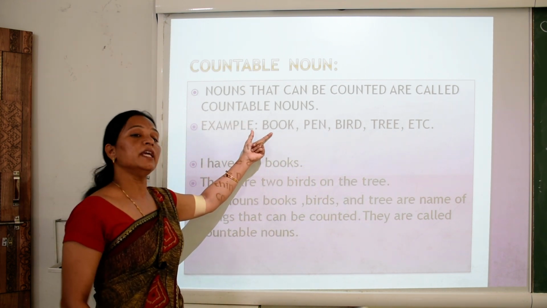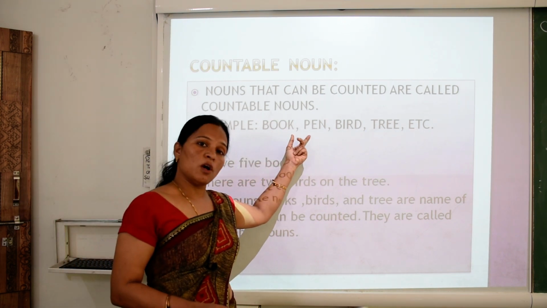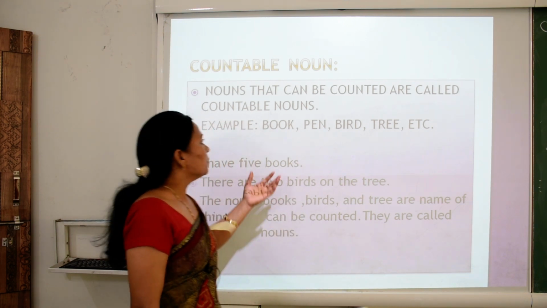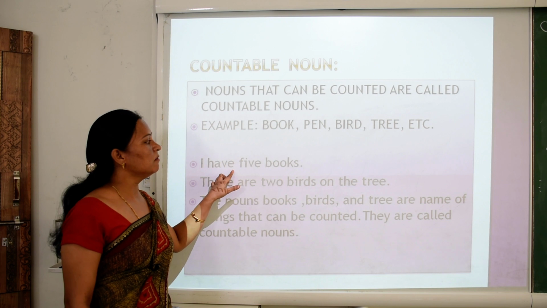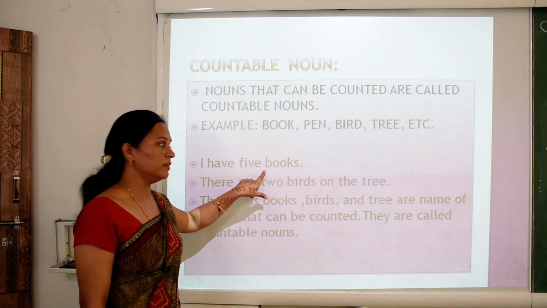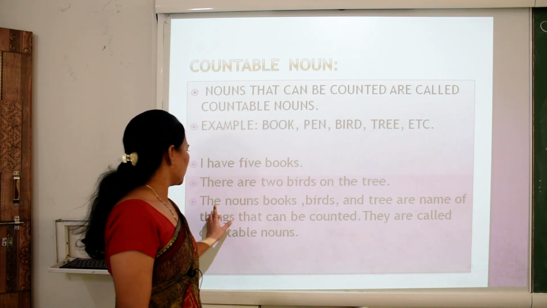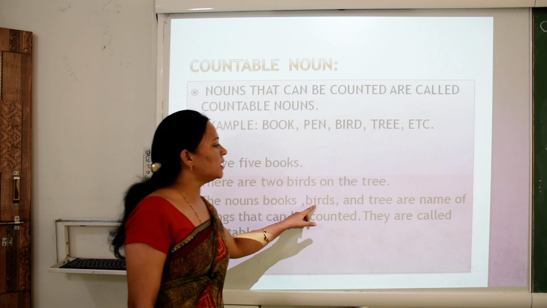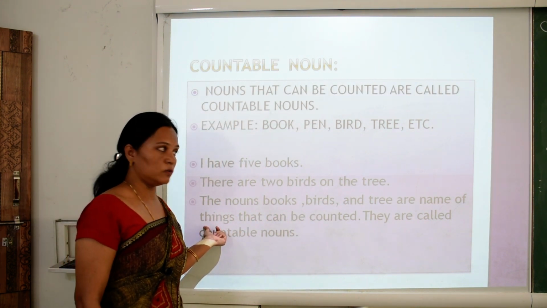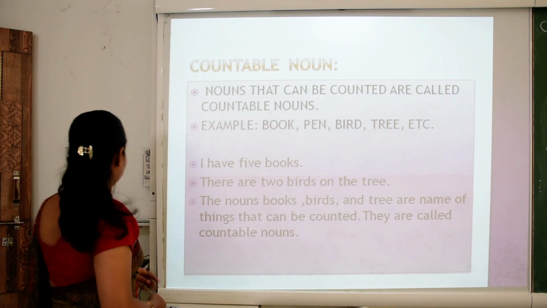So children, we can easily count book: one book, two books, three books. We can easily count pen: one pen, two pens, three pens, four pens. Bird also. I have 5 books. Can we count books? Yes. There are 2 birds on the tree. The nouns books, birds and tree are the names of things that can be counted. They are countable nouns.